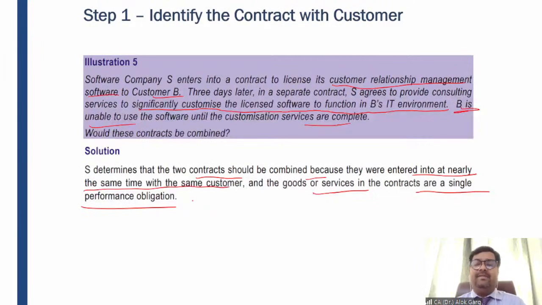What is the substance? The substance is, what is meant by satisfaction of a performance obligation? You will read this phrase, that revenue is going to be recognized when the performance obligation is satisfied. What is meant by the satisfaction of the performance obligation? Take Amazon: you have ordered a bicycle from Amazon, and Amazon has sent that bicycle in different parts.